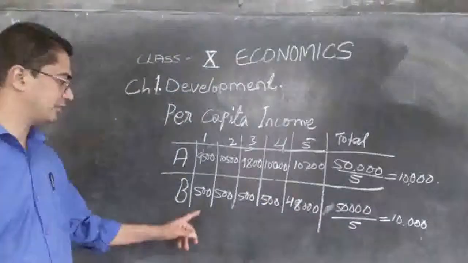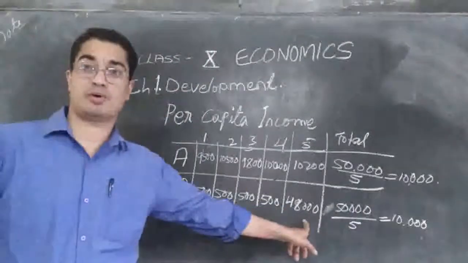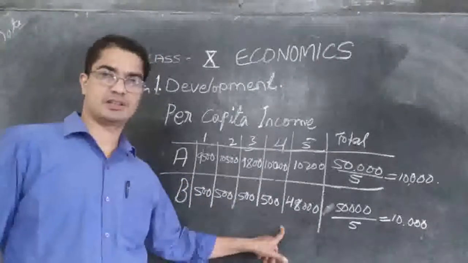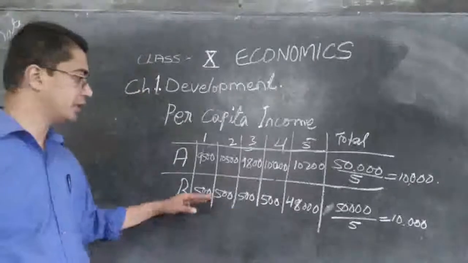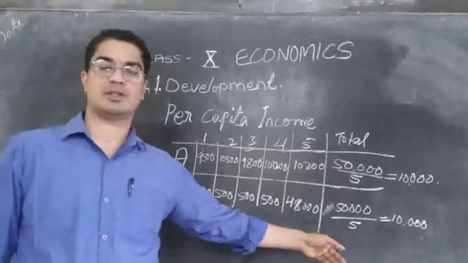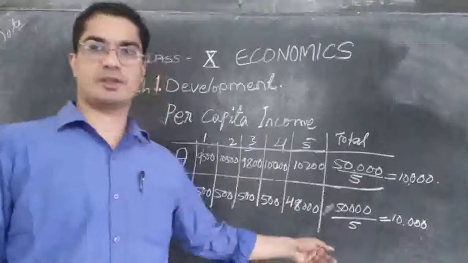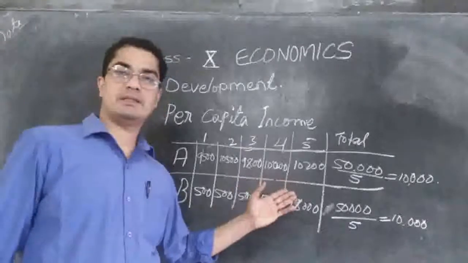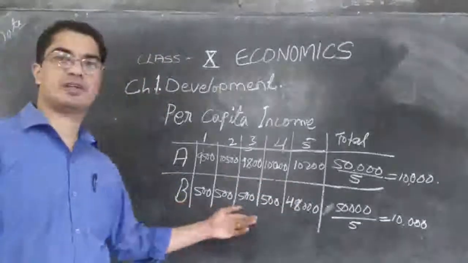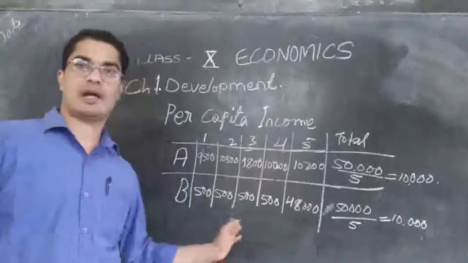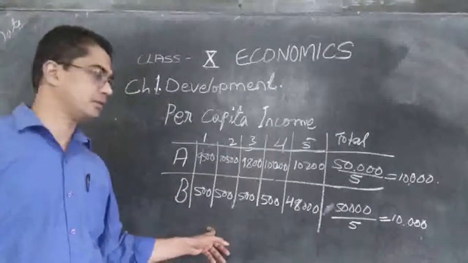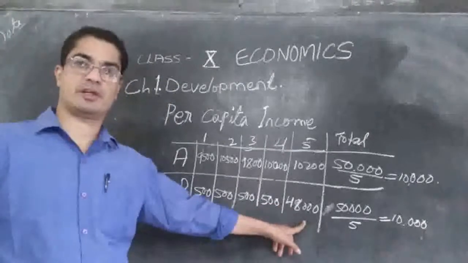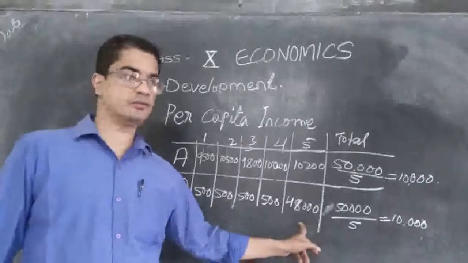But see the difference. Here one person has got more, plenty, very high. But others are having too little, only just 500 each. But when we calculate the average, it will mean that every person has got 10,000 each. So that is one defect of calculating average income. It will be a very injustice to say that all the people in this country have got 10,000 each, while actually they are getting only 500. And if you say this person is getting only 10,000, that is also not correct, because he is getting 48,000.